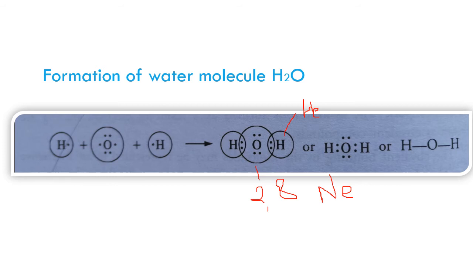The same way, around the hydrogen there are 2 electrons, that is a duplet configuration, and oxygen has octet configuration. With this, single bonds form between oxygen and hydrogen, and the number of single covalent bonds formed is 2. 2 single covalent bonds form between oxygen and hydrogen.